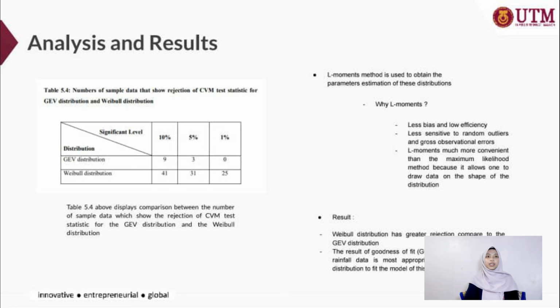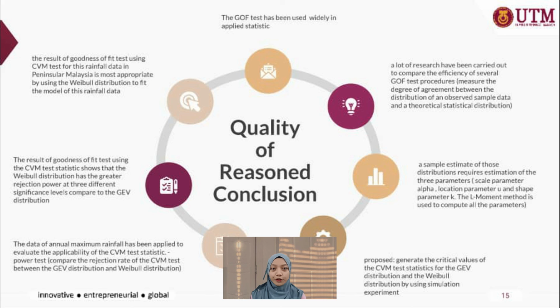And lastly, further research for testing GEV distribution and Weibull distribution can also be applied to other fields of study as well. This is because the distributions are not only relevant in rainfall datasets, as they can also be used in flood, wind, and so on.